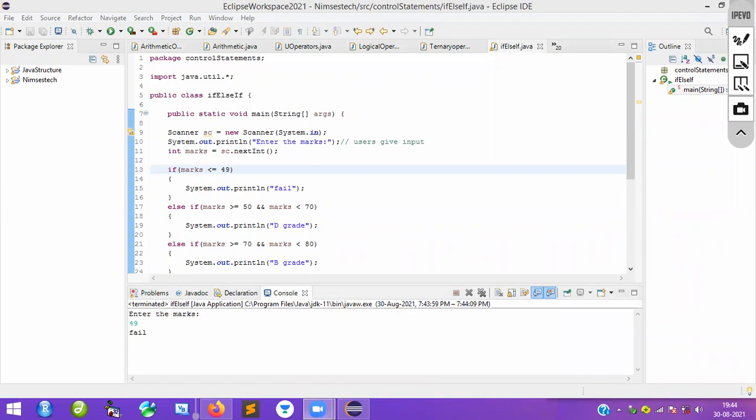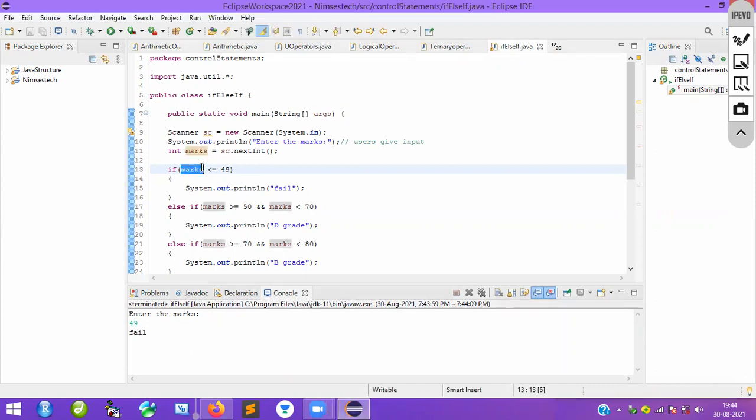You have to understand the condition. That's exactly what I am requesting you to understand: what we are doing. Suppose I enter the marks 5. 5 is less than 49. 6 is less than 49. 20 is less than 49. 30 is less than 49. 40 is less than 49. 45 is less than 49. Up to 49, you can enter the marks over here.